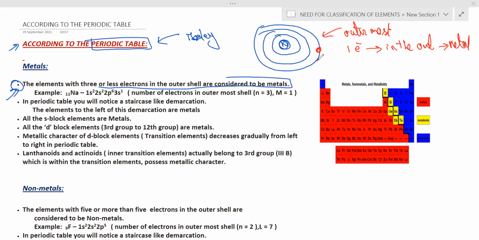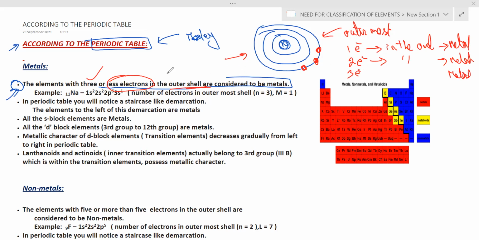In the same way, if it has 2 electrons in the outermost orbit, we call it a metal. And if we have 3 electrons in the outermost orbit, then also we call it a metal. That's what the point says: elements with 3 or fewer electrons in the outermost shell are considered to be metals.